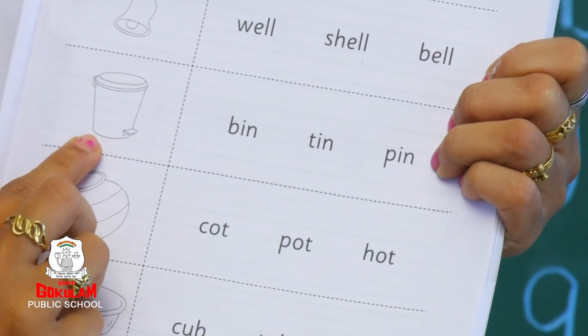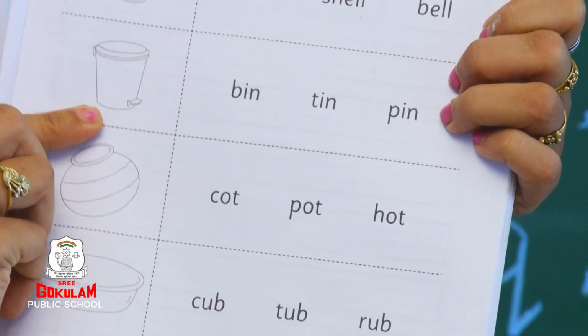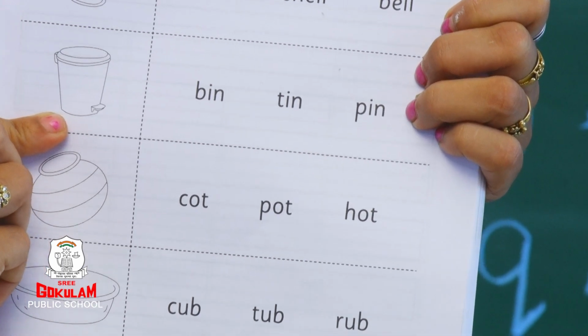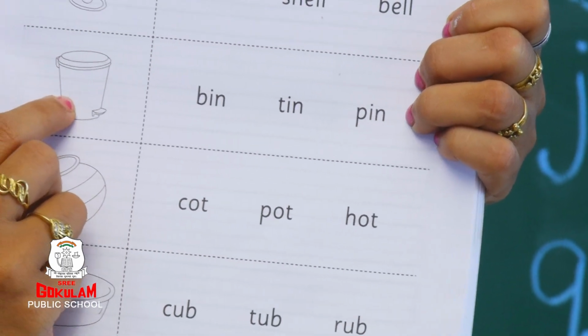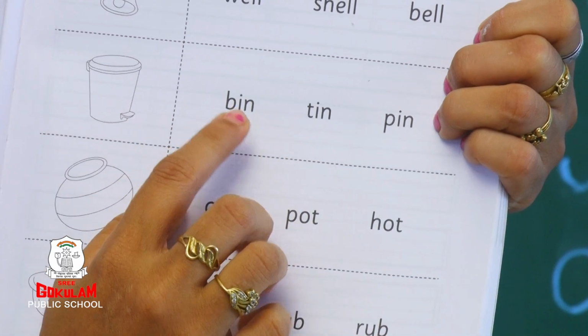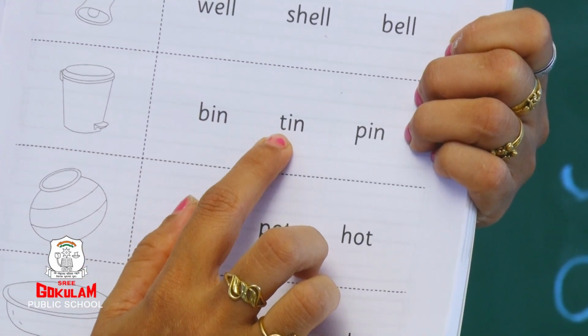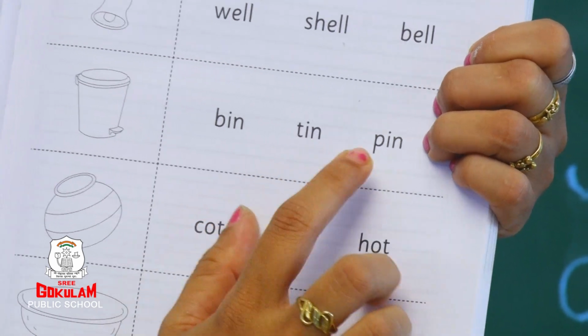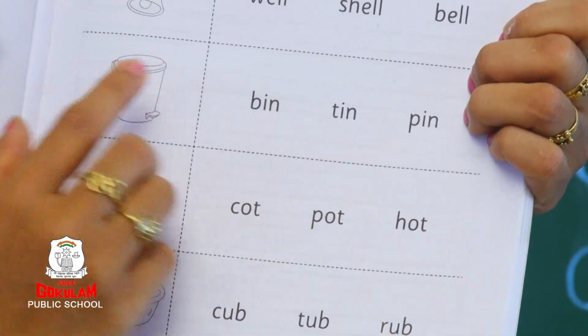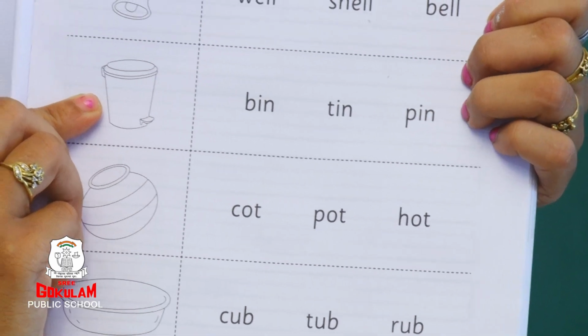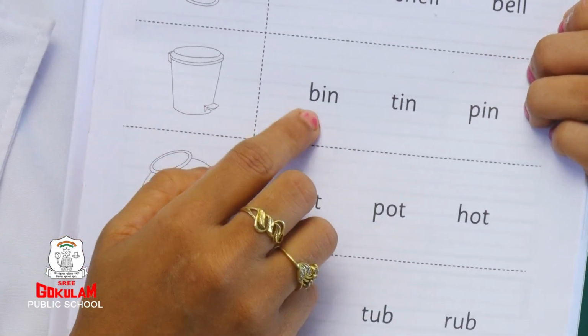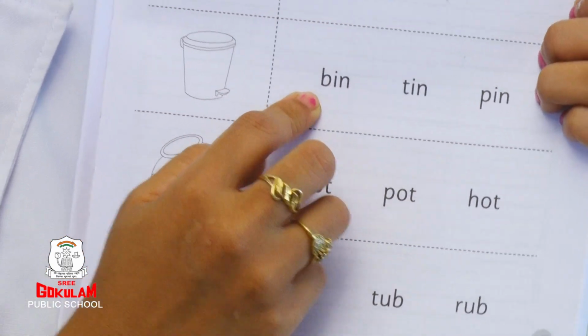Okay? The next picture. What is this? What is this children? Yes, this is bin. Bin. B, A, N. Bin. What is this? T. Tin. This is P. So which word should we circle? This is bin. So you should circle bin.